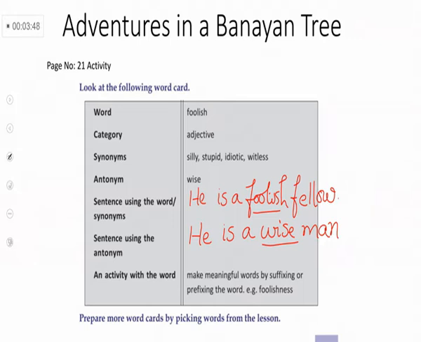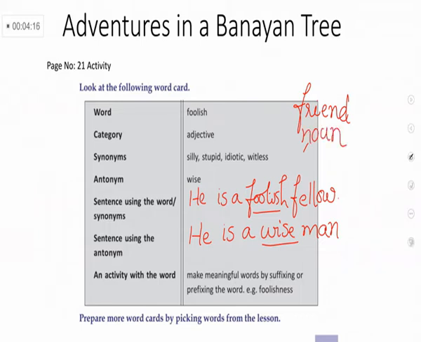I will give one more example to you. Another word I will give to you. The word is, a simple word we can take, friend. Which category does this word friend belong to? Is it an adjective, verb or a noun? Yes, it is a noun. Yes, very good.